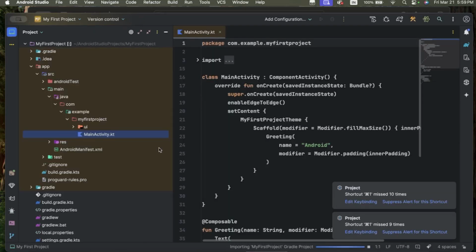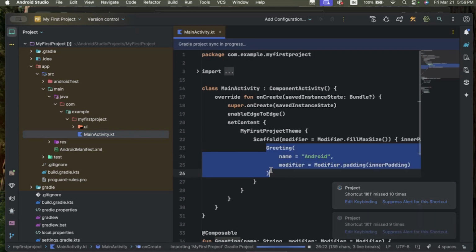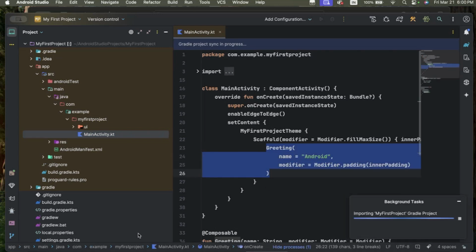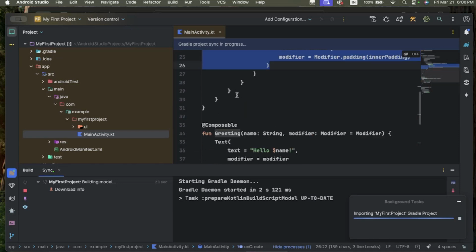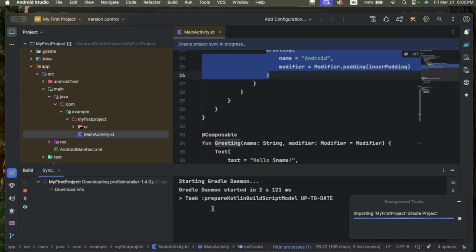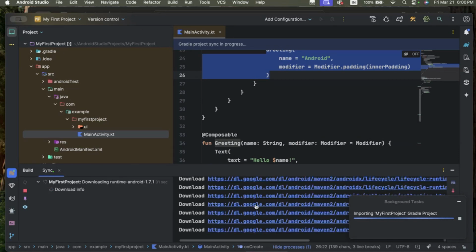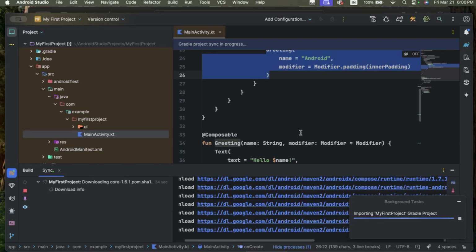You will see that there is some predefined code already added in our newly created project. You can either use that or delete it. Just wait for Gradle to finish and build the project. It takes time depending on the internet speed, since it is downloading files for us.